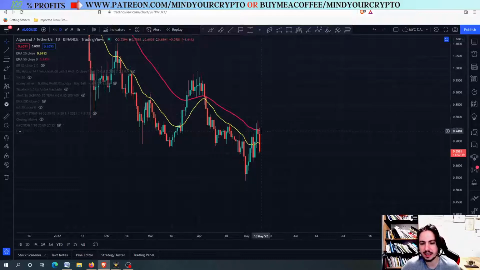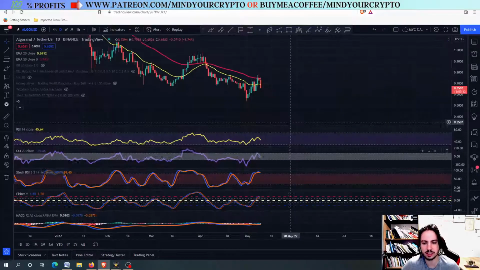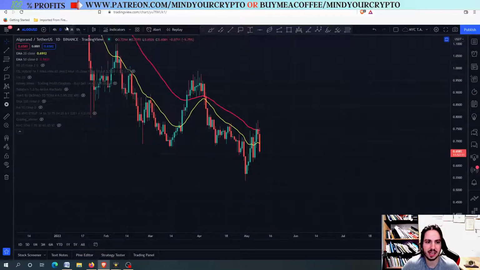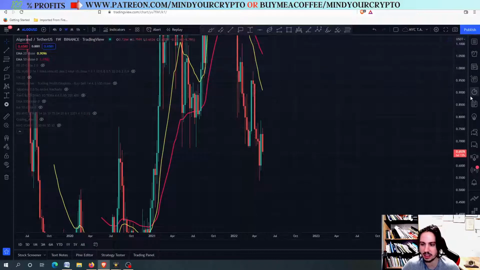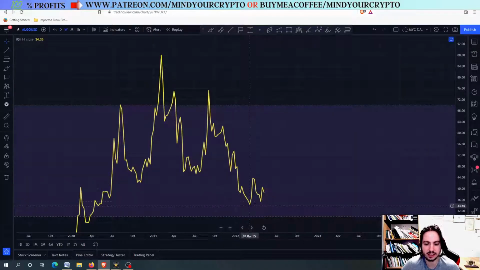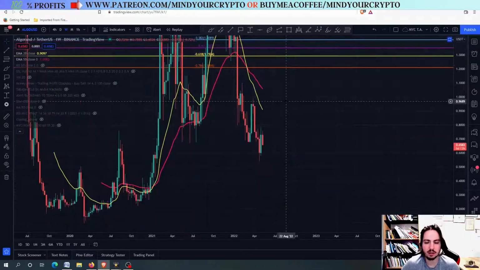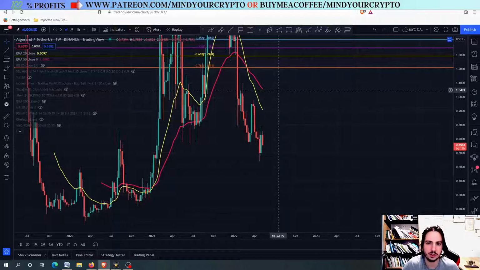What we are seeing right now is that we stopped on the 50-day exponential moving average. We had an overbought situation with the commodity channel index, but at the same time we have something that we cannot ignore: the fact that we have a weekly bullish RSI divergence going on between the 7 March and 25 April. So Algorand is very likely to move even higher into the next few days.